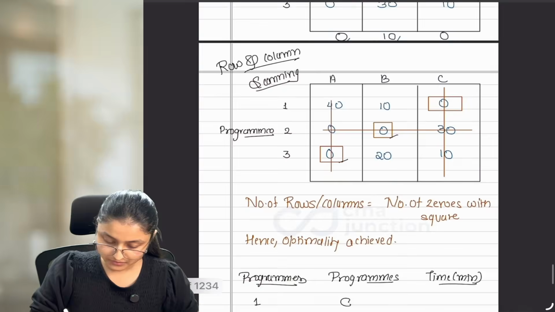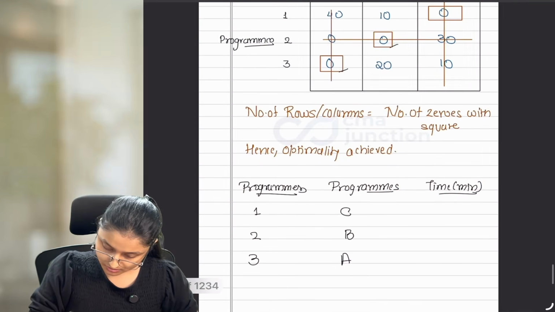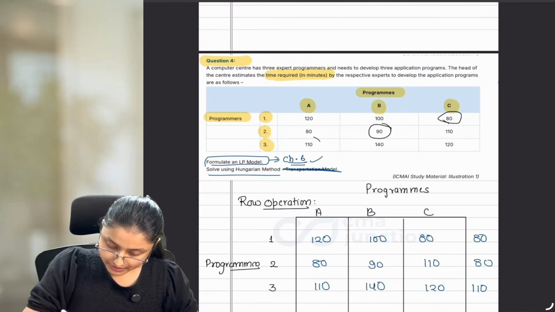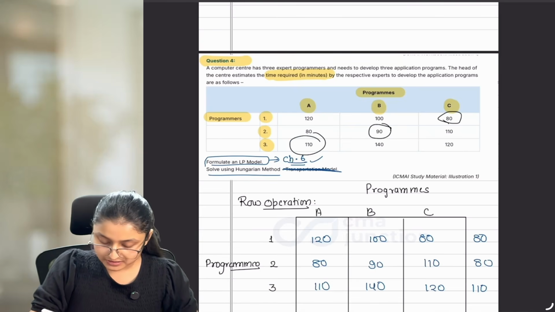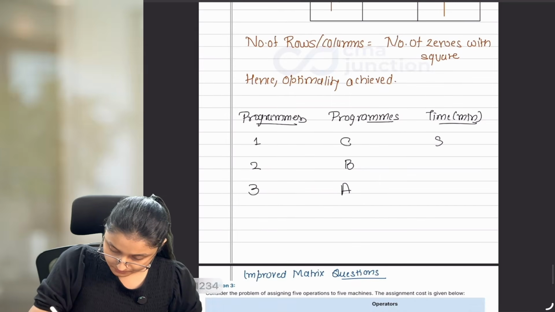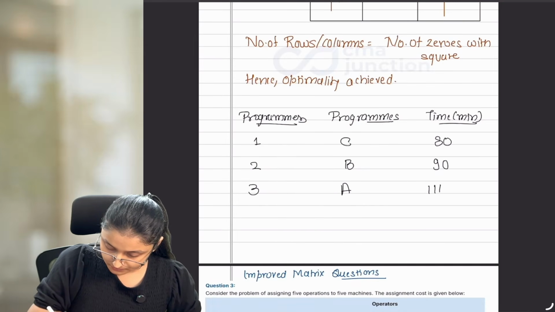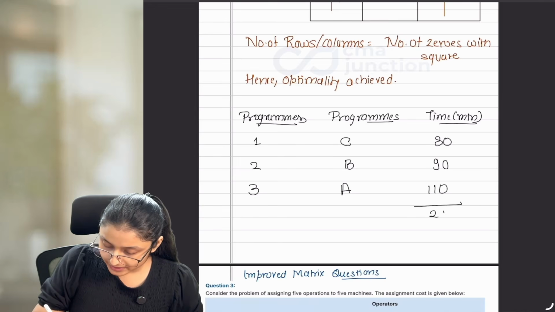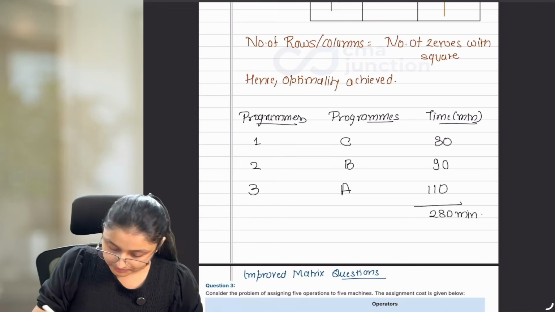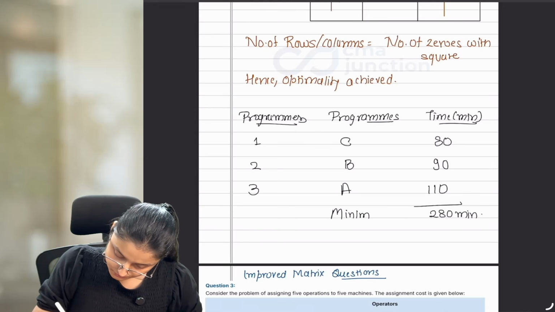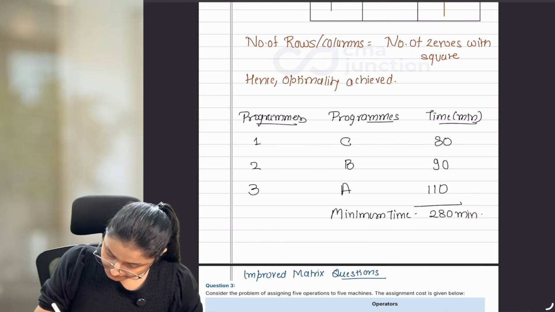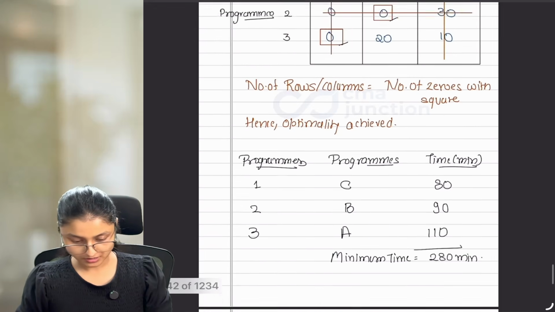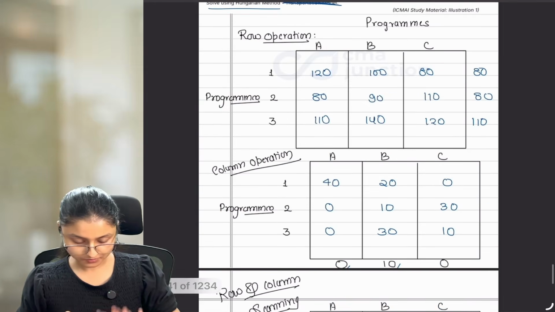Okay? Now after this, the time in minutes. CBA is what we have to take. C for first one, B for second one, and A for third one. So 80 plus 90 plus 110. That is equal to 280 minutes. This is the minimum time which we can achieve in this case. Okay? And this is our optimal solution. Now, if you have not written any part, you can write it now.